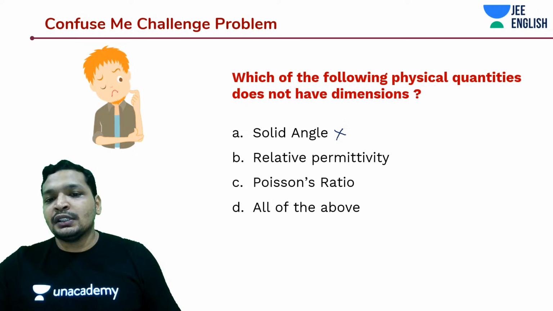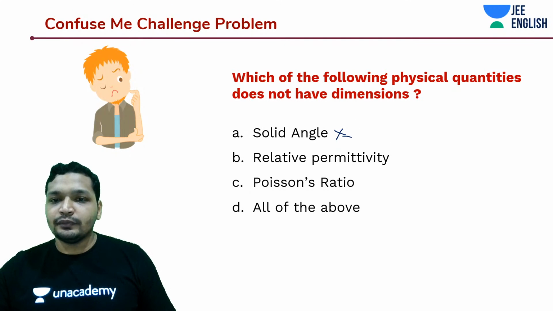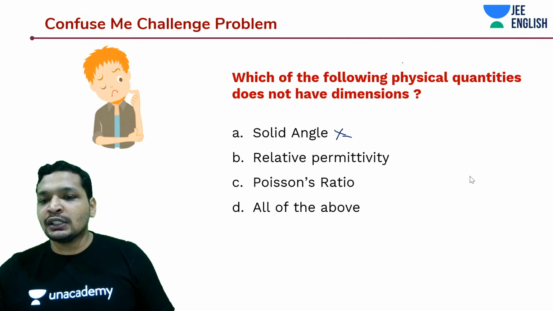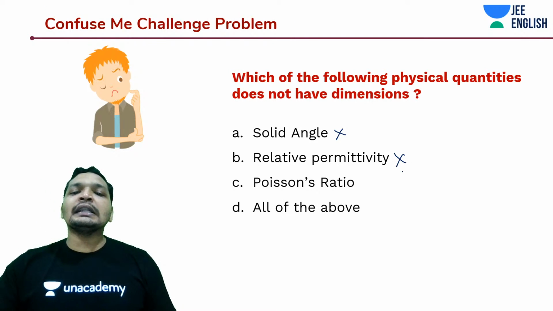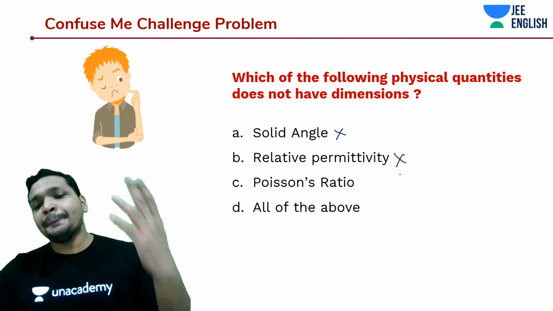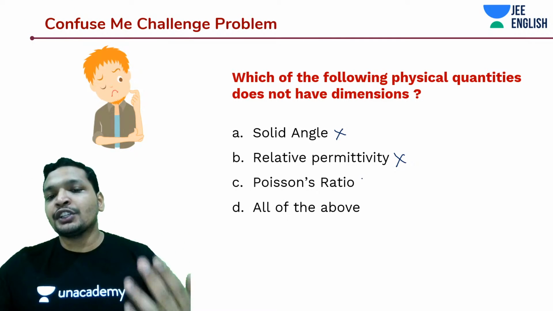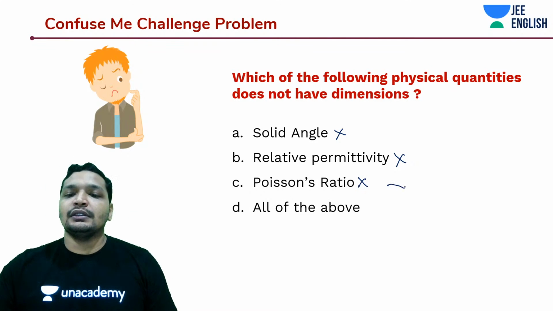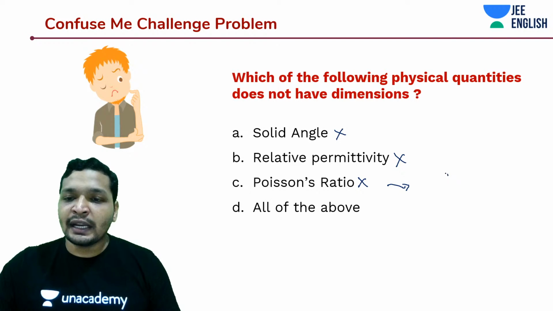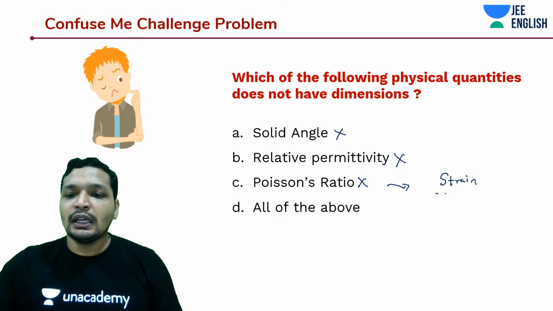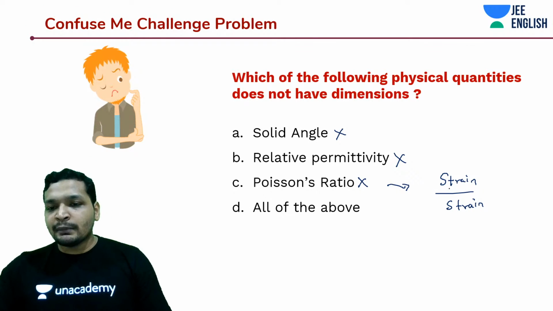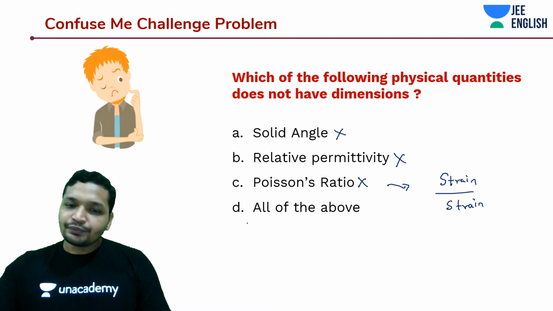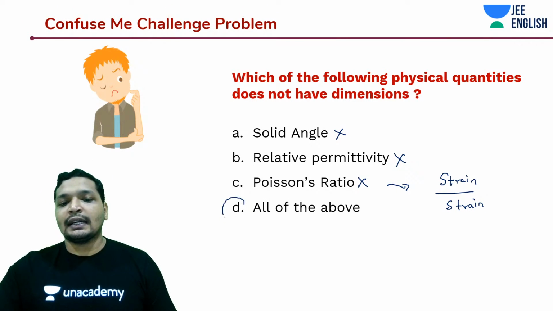Solid angle does not have any dimensions. It's a mathematical expression, that's it. It's a supplementary quantity, and solid angle does not have any dimensions. Relative permittivity does not have any dimensions. Okay, relative permittivity, magnetic susceptibility, and Poisson's ratio also do not have any dimension. Okay, it's basically strain by strain, hence no dimension. Lateral strain by longitudinal strain. It's basically strain by strain, so you won't have any dimensions. And yes, all of the above is the correct answer.